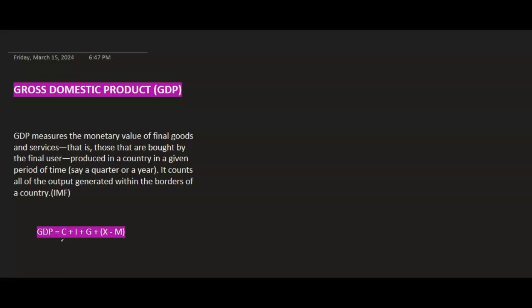So what is GDP? Gross domestic product measures the monetary value of final goods and services, those goods that are consumed by the final user in a particular country or jurisdiction in a given period of time.